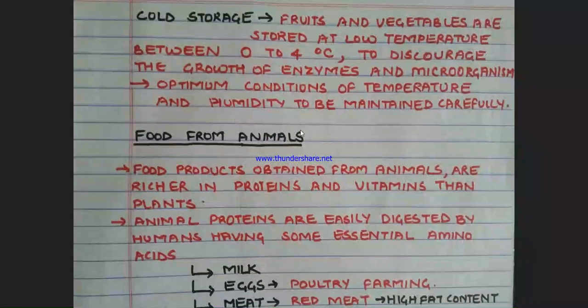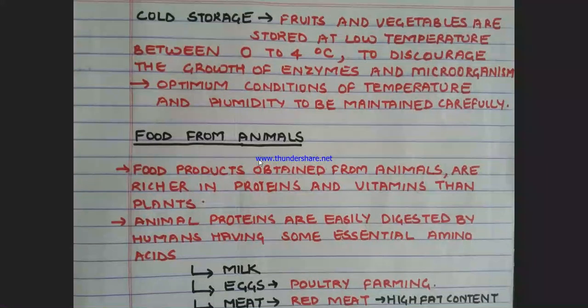Next method of storing food can be cold storage. Fruits and vegetables are stored at low temperature between 0 to 4 degrees Celsius. This is important to remember. Temperature maintained in cold storage is 0 to 4 degrees Celsius. Why? To discourage the growth of enzymes and microorganisms, because microorganisms spoil fruits and vegetables very soon. It means in cold storage we need to have optimum conditions of temperature and humidity.